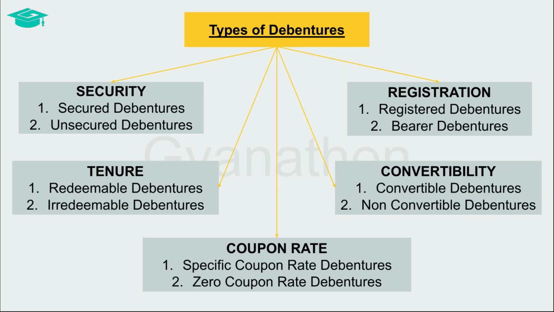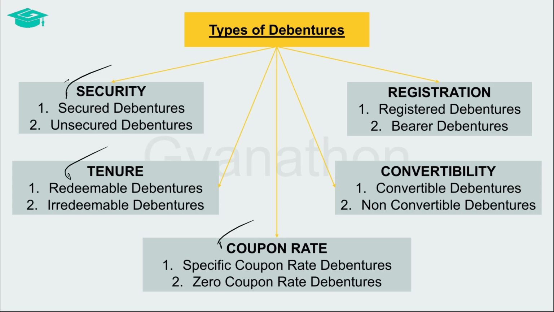various types of debentures. When debentures are classified on the basis of security, then debentures are classified as either secured debentures or unsecured debentures. When debentures are classified on the basis of tenure, then debentures are classified as either redeemable debentures or irredeemable debentures. If the debentures are classified on the basis of coupon rate, then debentures are classified as either being specific coupon rate debentures or zero coupon rate debentures.